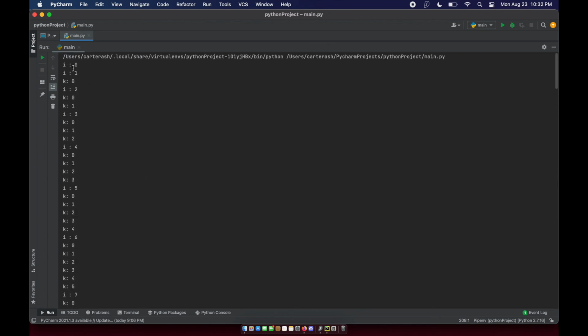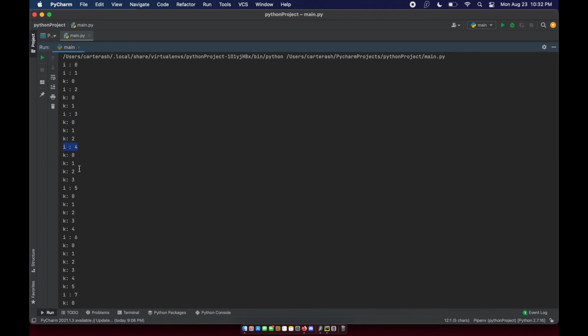So when i is 0, k doesn't even get to iterate because the loop doesn't even happen. When i is 1, k can go up to 0, but then once it gets to 1, it finishes. Same thing, i is 2, you've got k 0 and 1. When i is 3, you've got k 2 through 0.